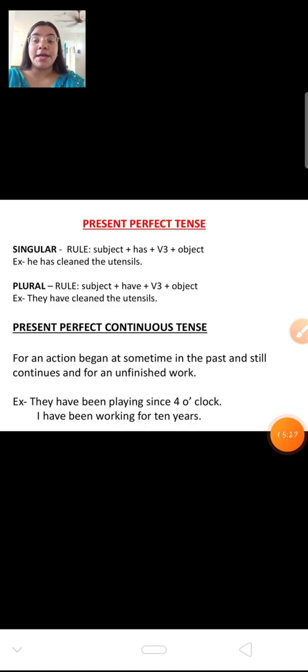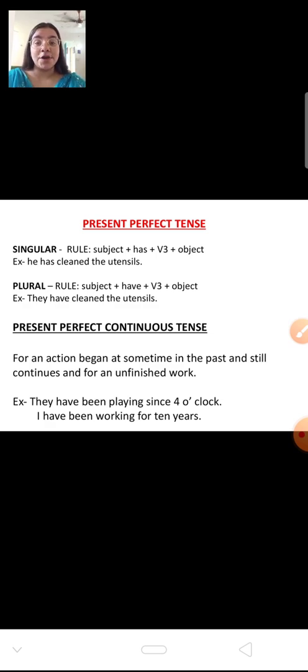He has cleaned the utensils. He here is the subject. Has, we have added as per the rules. Cleaned. In the rules it is said that the third form of the verb is to be used. We have added the third form, and at last you have to write the object. Now the sentence becomes, he has cleaned the utensils.